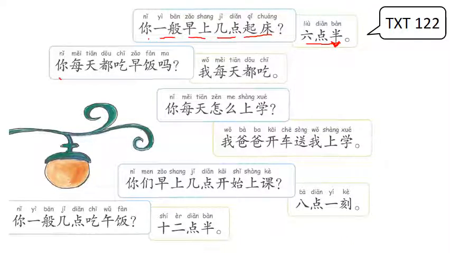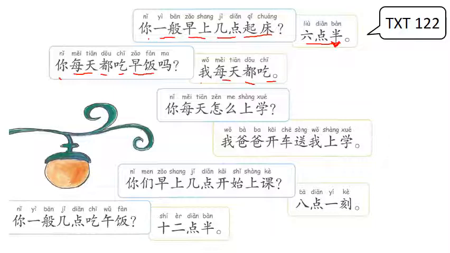你每天都吃早饭吗? And we went through this before. You, 每天 is every day. 都 is always. 吃 is to eat. 早饭 is breakfast. So do you eat breakfast every day? 我每天都吃. This is to say I every day always eat. So yes, I eat breakfast every day.